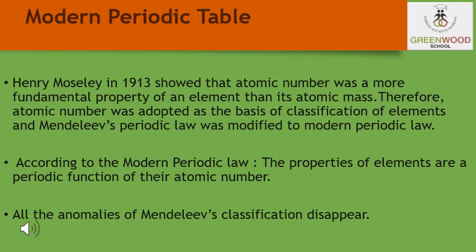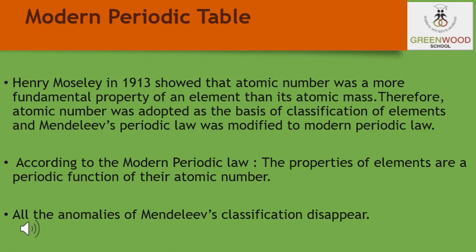So students, so far we have discussed in the previous slide Mendeleev's periodic law and the periodic table. The three major limitations of Mendeleev's periodic table were that it could not explain the position of the isotopes, the anomalous position of some pairs of elements, and the uncertainty in the prediction of new elements.